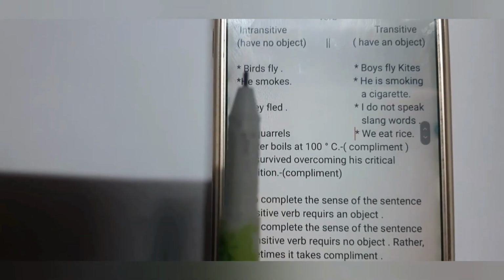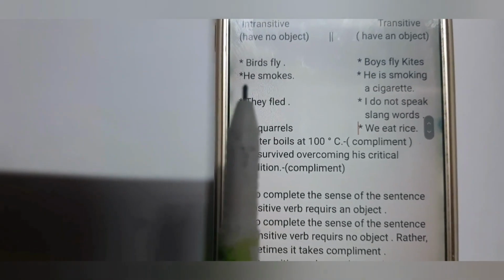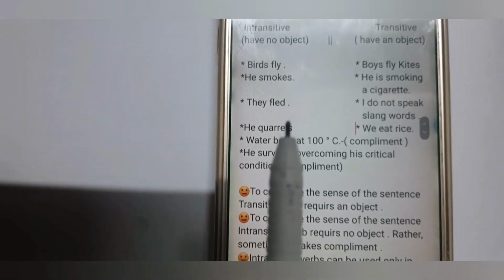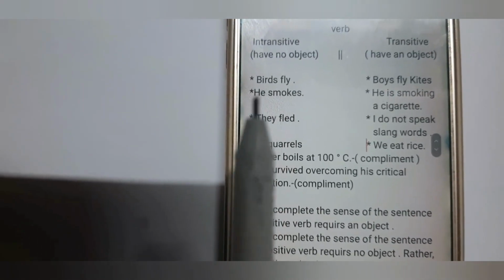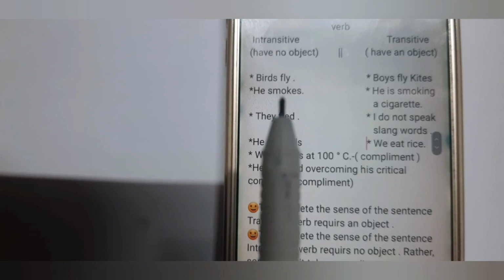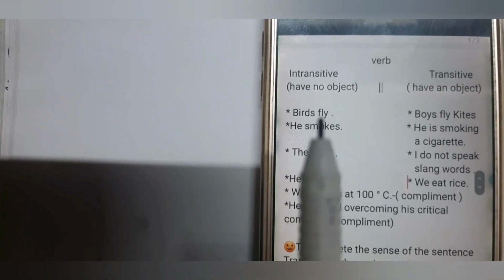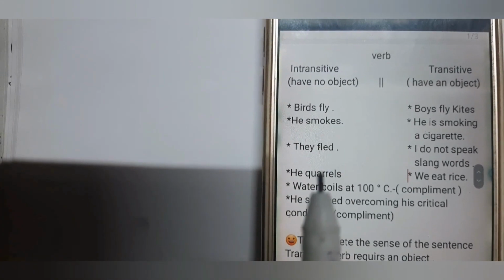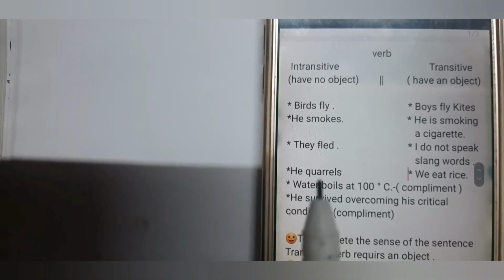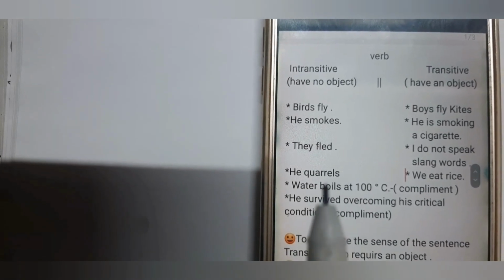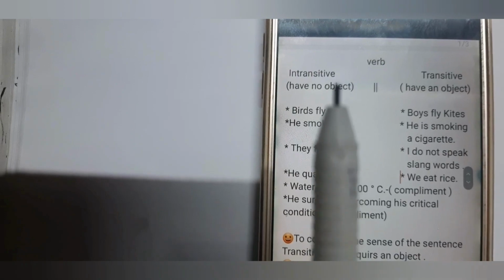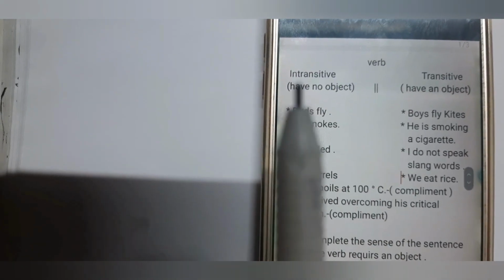They fled, birds fly, or he smokes have no object. That is, in these sentences, no object is required. So these verbs, that is, fly, smokes, fled, quarrels, boils, survived, are intransitive verbs. That is, the verb has no object.